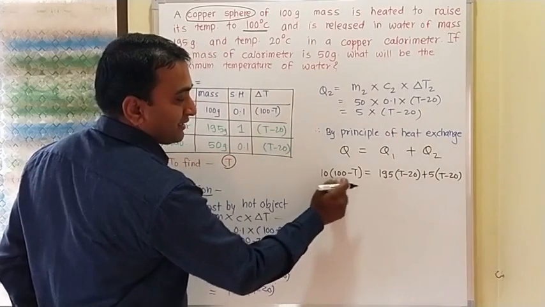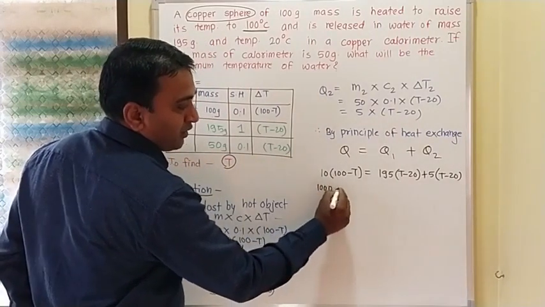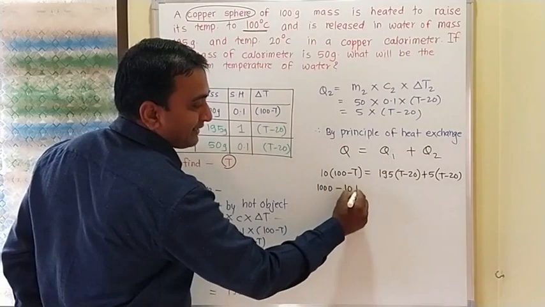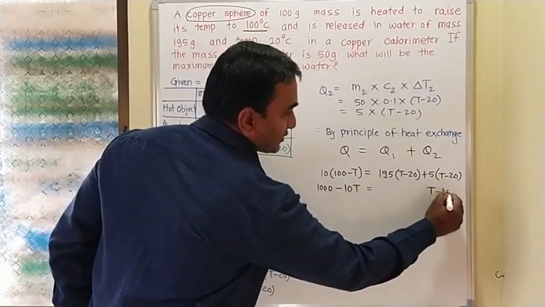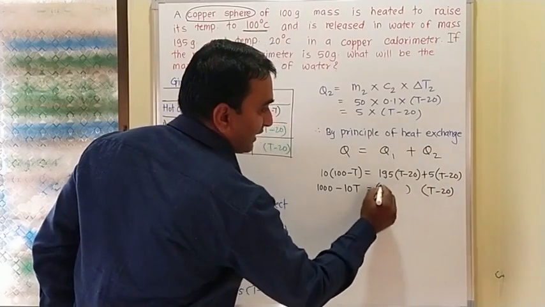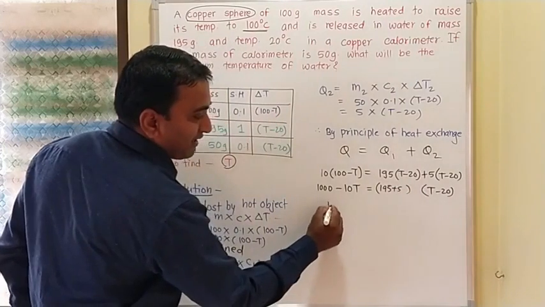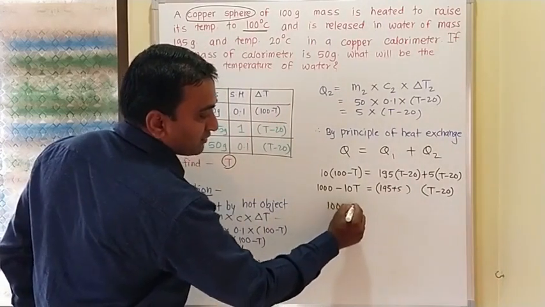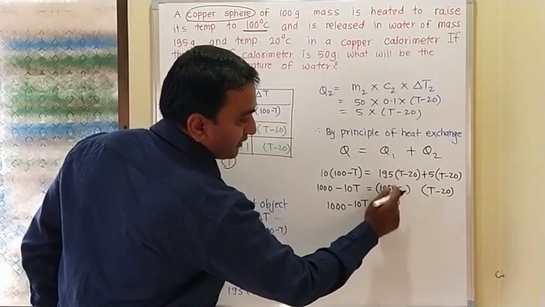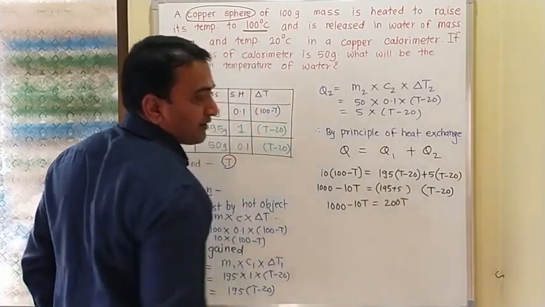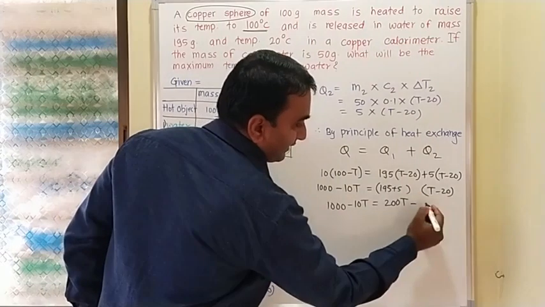So what is the result here? 10 into 100, 1000, 1000 minus 10T. Now T minus 20 is common, so in this bracket 195 plus 5. So finally we are reaching here 1000 minus 10T is equal to 200 into T minus 20. So 200T, and 200 into 20.